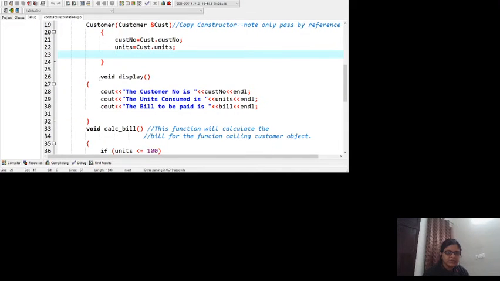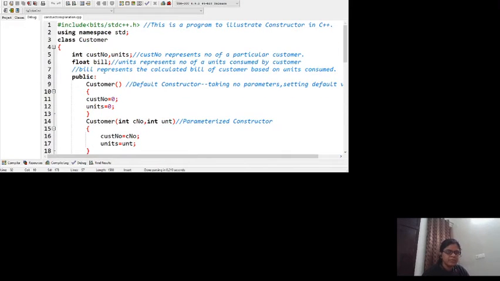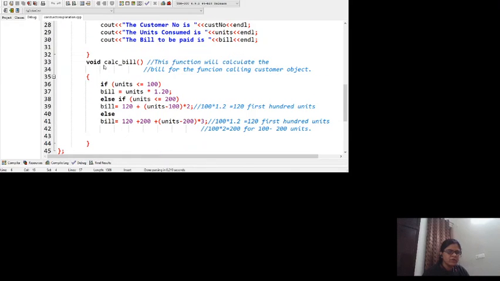There is another member function declared in the public section of the class, that is display. It is just used to display all the values the class will have. Till now we have not given any value to the bill data member. It is still pending to have a value. From where will it get a value? We will have to calculate the value of bill based on the units consumed. That means the user will supply the values of customer number as well as units consumed, and based on the consumed units we will find the bill for the particular customer number, right?